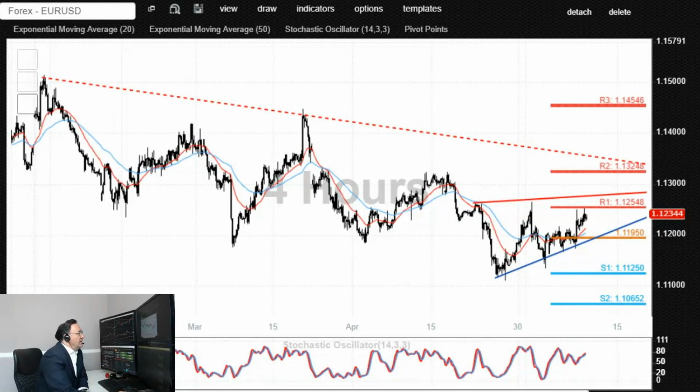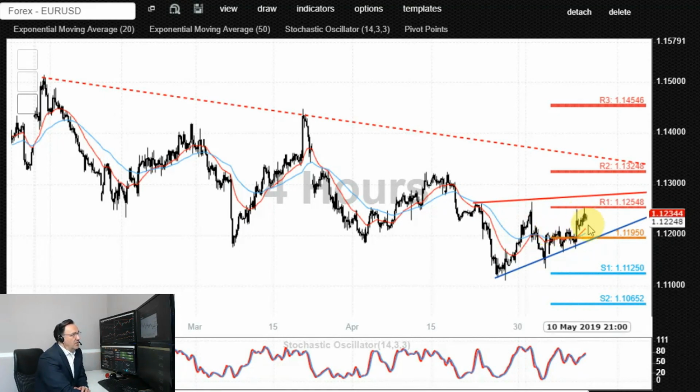This is the intraday price action for euro dollar based in 4-hourly time frame. The price action appears to be downtrending, bearish at the moment, capped by this falling resistance trend line pointing to a major resistance around 1.1324 level. Additionally, the intraday price action is creating a rising wedge, which is in its form a bearish continuation pattern.